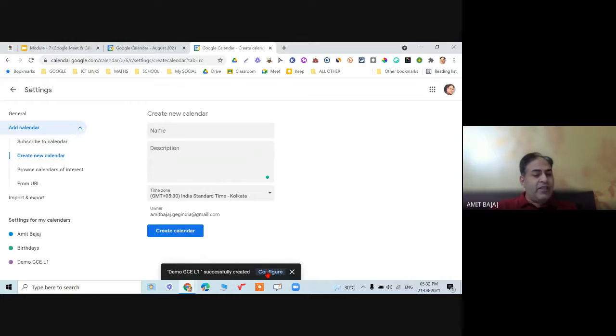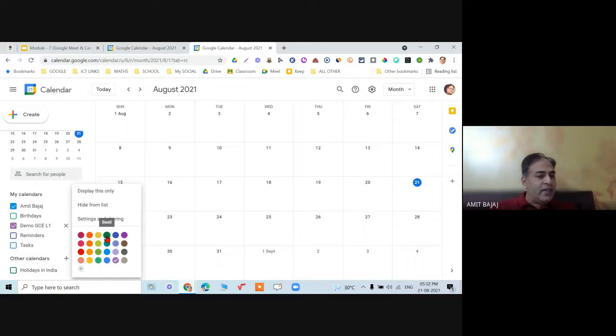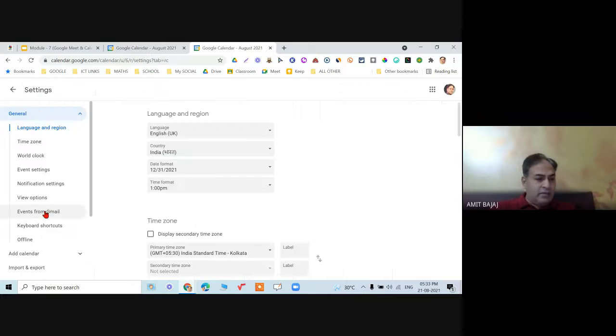I can configure this from here itself, or when I go back, please check it out. There is the option to go back, and now you can see there is the calendar demo GCL1, in some new color. I can always change the color as per my choice. So what is the, I think I did remove that calendar, or maybe it is hidden.